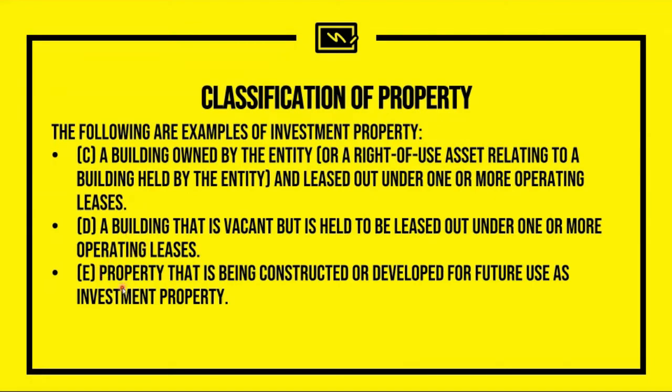Letter E, property that is being constructed or developed for future use as investment property. So even though an item is still under construction, you can already classify it as investment property. Okay? In this case, since the property is not yet fully constructed, you are going to accumulate first the costs involved in the development and construction of the asset, and later on, you're going to remeasure it upon completion depending on whether you are going to use the fair value or cost model, which we will be discussing later on.